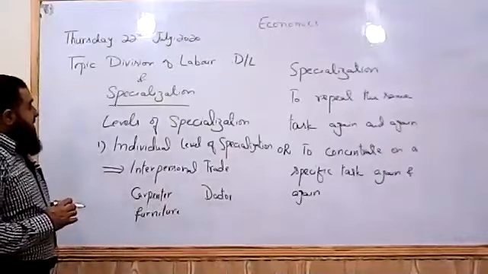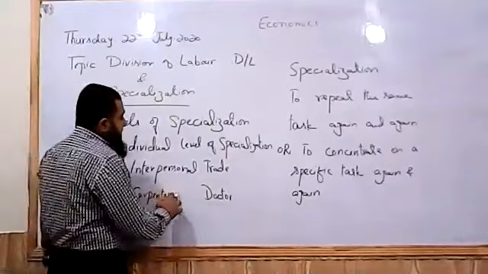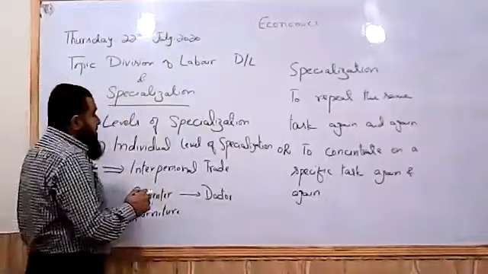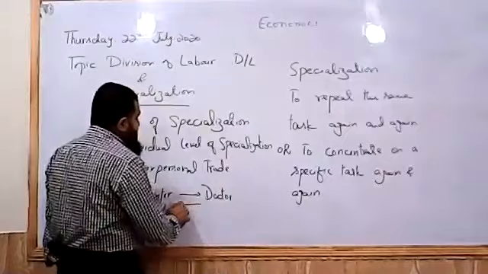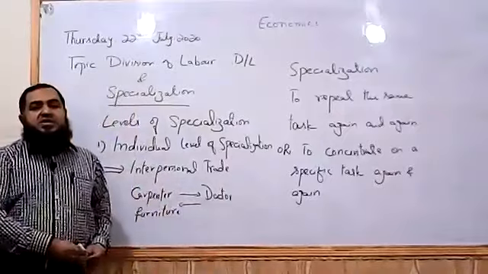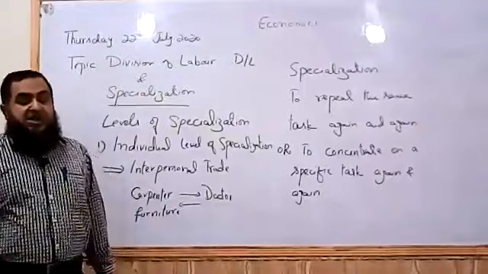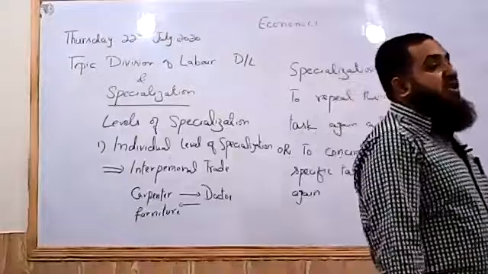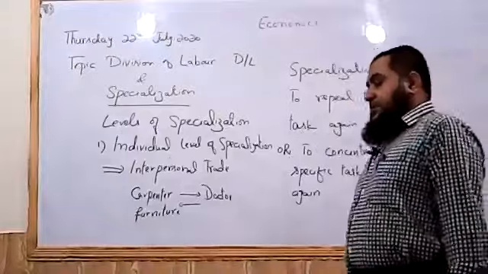So when the carpenter wants to get treatment, he goes to the doctor. He is dependent upon the doctor. When the doctor wants to buy furniture, he goes to the carpenter. So when they are dealing with each other, a trade is taking place. They are exchanging their goods and services with each other. So their trade is called interpersonal trade.